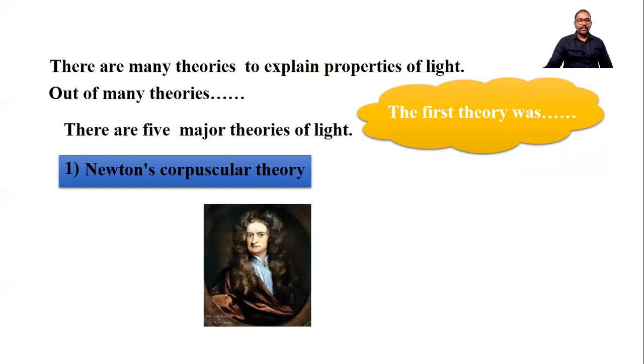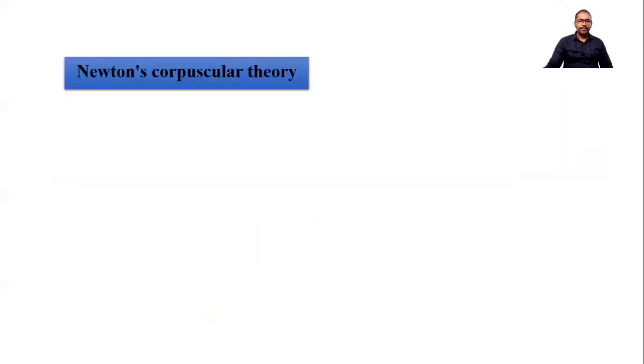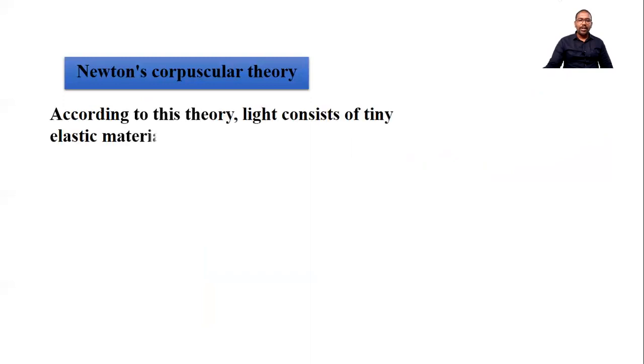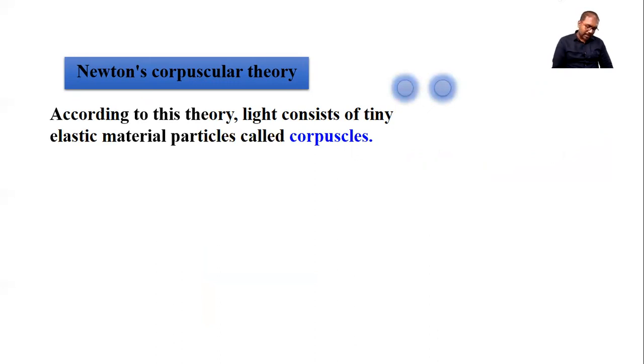Now, what is Newton's corpuscular theory? In that theory, Newton explained the nature of light. According to this theory, light consists of tiny elastic material particles, and these particles are called corpuscles. Corpuscles means particles, that you remember, tiny particles. So according to Newton, light is a particle, tiny particles.